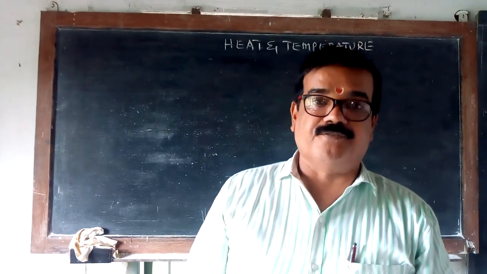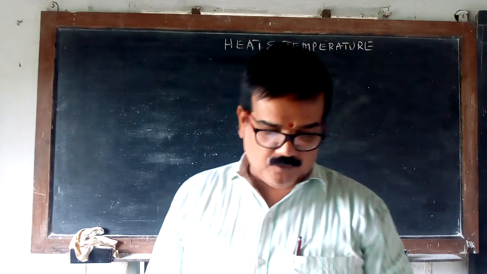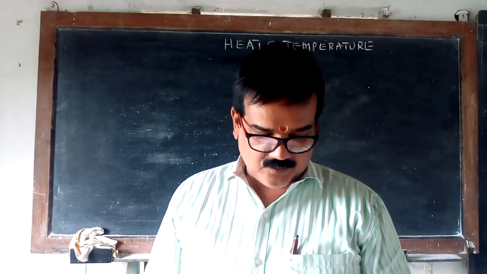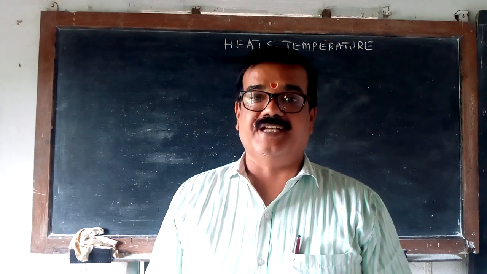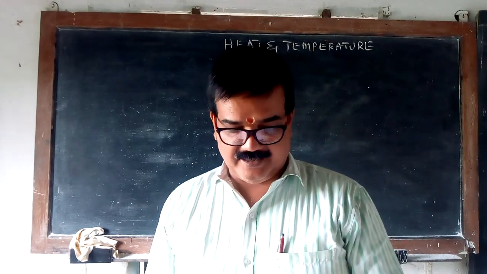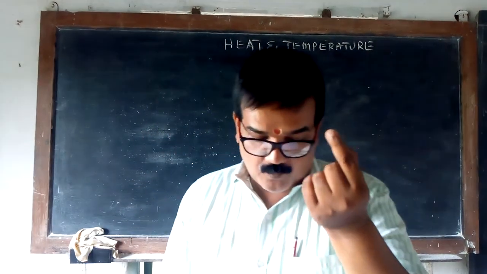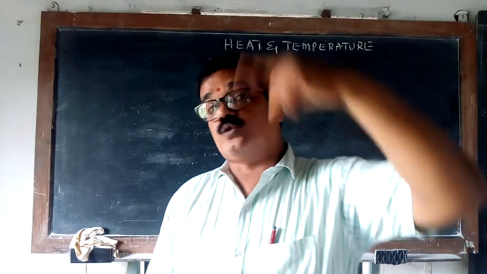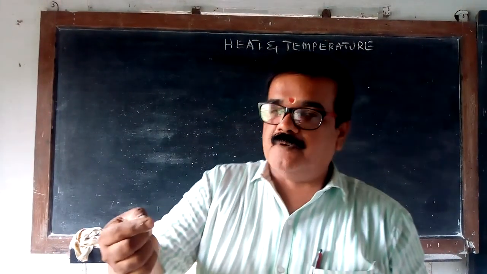Next, units of heat. I have written them very clearly there. There are 4 units: calorie, kilocalorie, BTU (British thermal unit), and CHU (centigrade heat unit). Out of which the most important one is the calorie. It is the amount of heat required to raise the temperature of 1 gram of water through 1 degree centigrade. That means 1 gram of water.